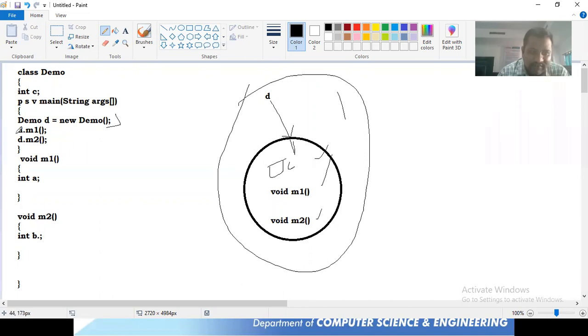Whenever we are calling this M1 method, immediately control goes to this M1 method. Inside this M1 method, it sees the variable called int a.